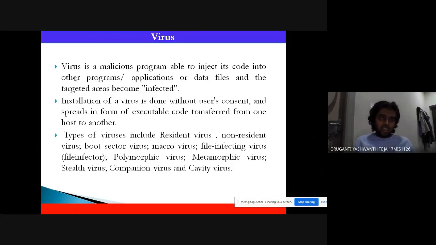So when you insert a particular pen drive and you copy those infected files, the virus will go into that particular pen drive. When others use that pen drive, that virus will go into their computer and it will destroy their laptops.